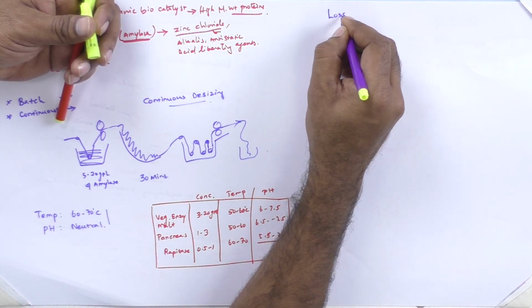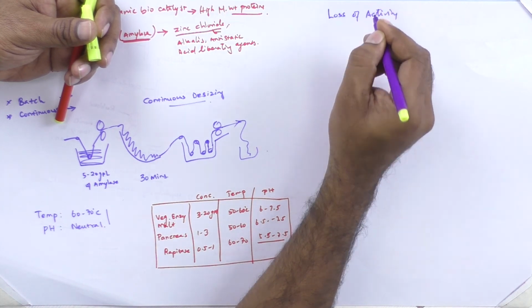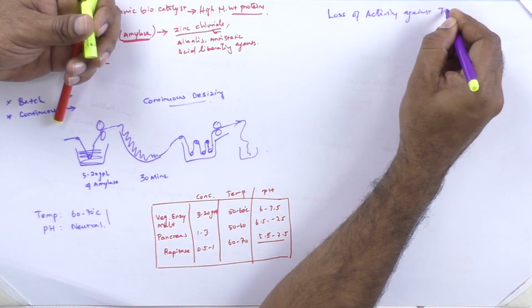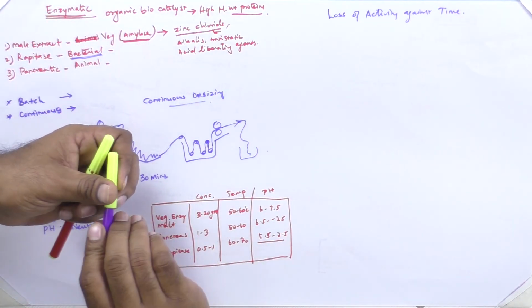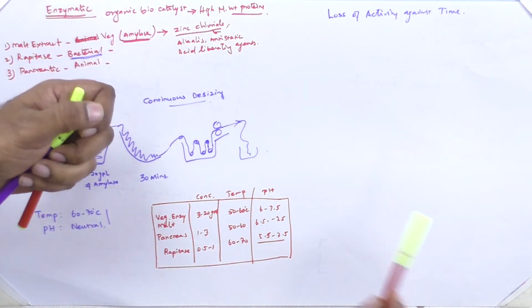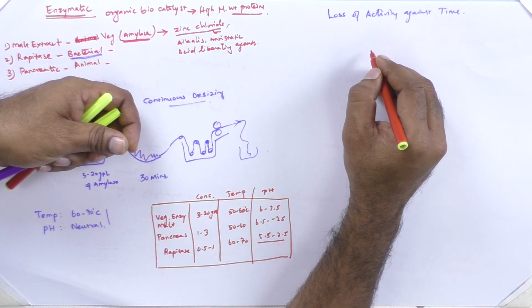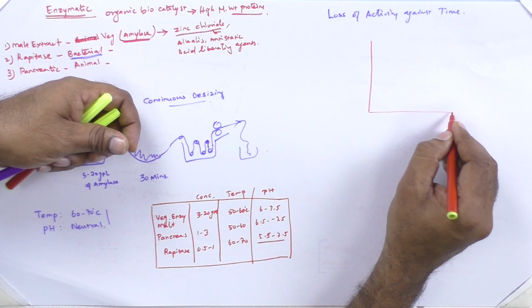Next, the loss of activity against time. When you take the three different types of enzyme, the activity varies against time.